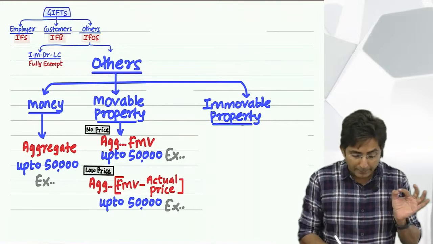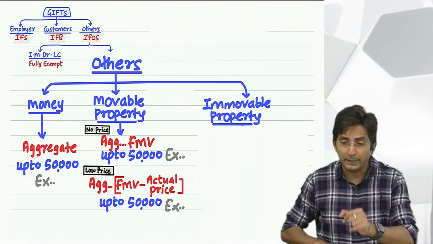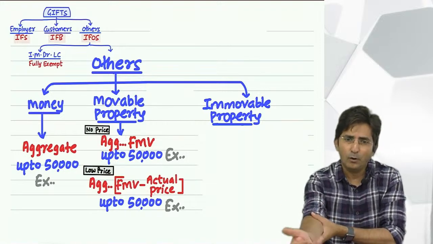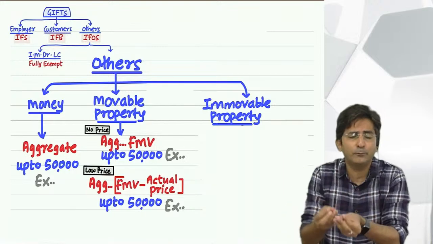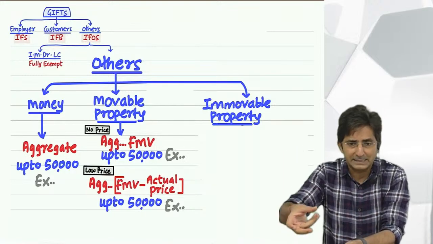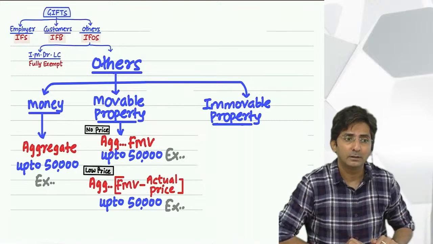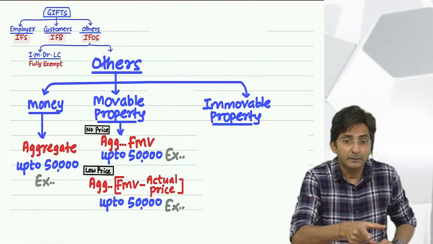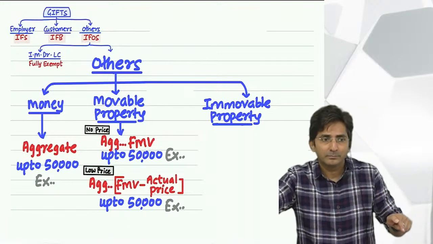But here also why have I written aggregate? All people together. For example, he gave me gold of 10,000 for 3,000. So the difference is 7,000. But then she also gave me gold of 20,000 for a price of 4,000. 20 minus 4 is 16. So this way there are so many people. I have to add all.